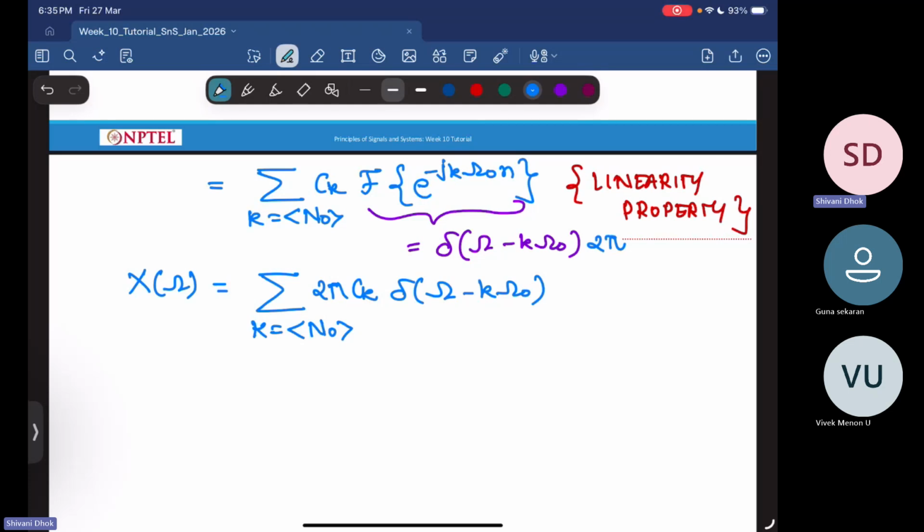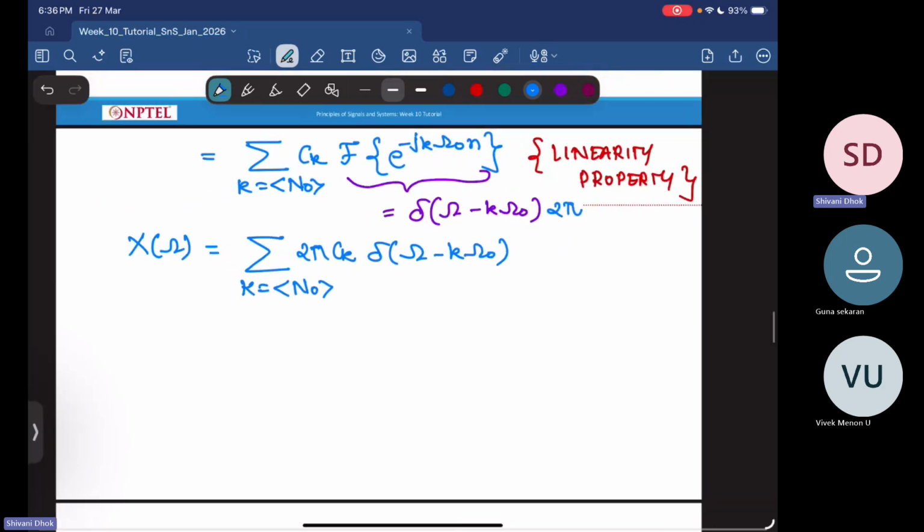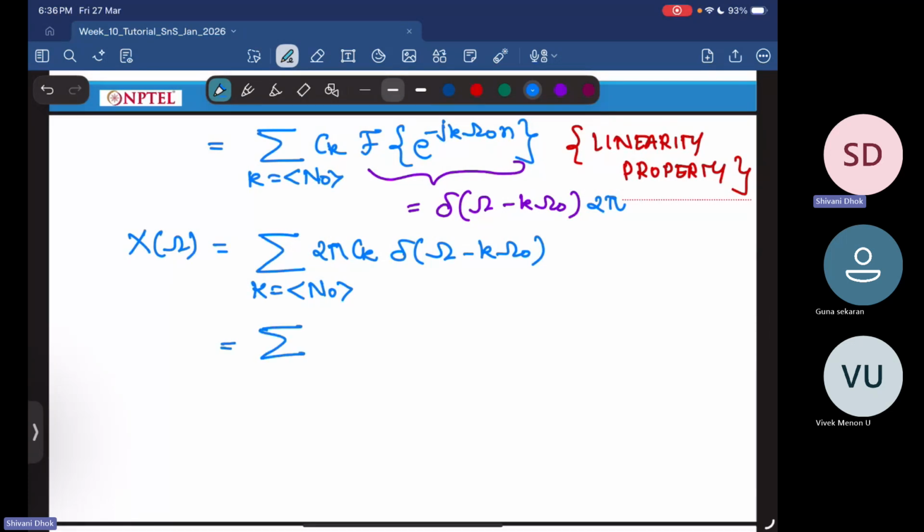Now this X of omega basically has a unique range from minus pi to pi, but after that it starts to show periodicity. Taking that periodicity into account can be done by exploiting the periodicity of your ck's. So if, instead of an interval, I write the sum from minus infinity to infinity of 2 pi ck delta omega minus k times omega naught, you'll start seeing repetitions.